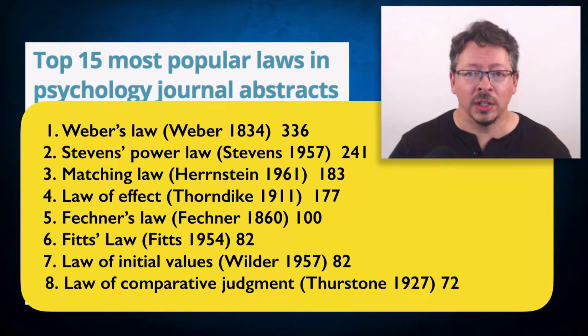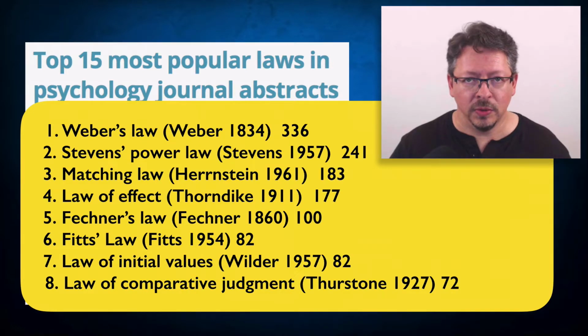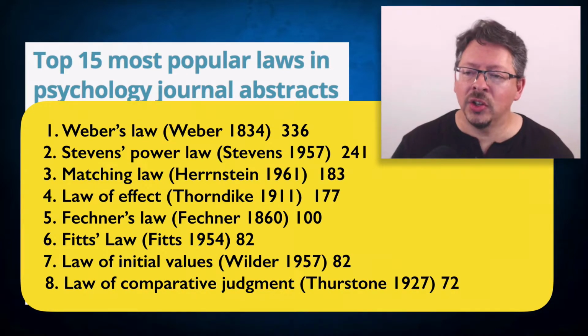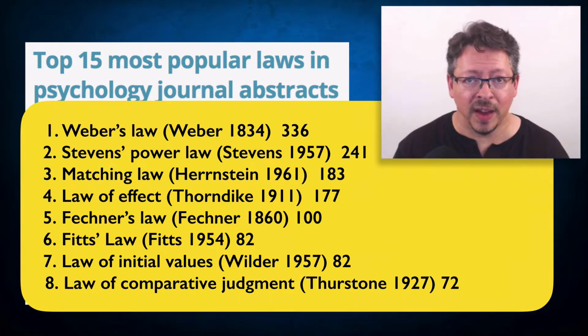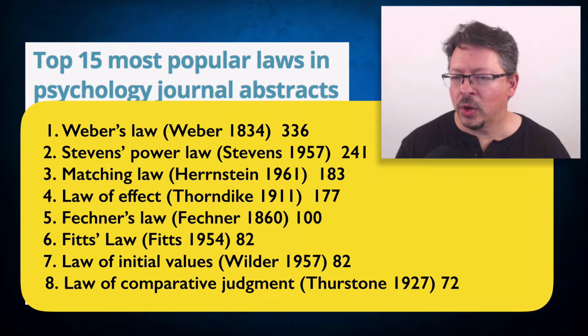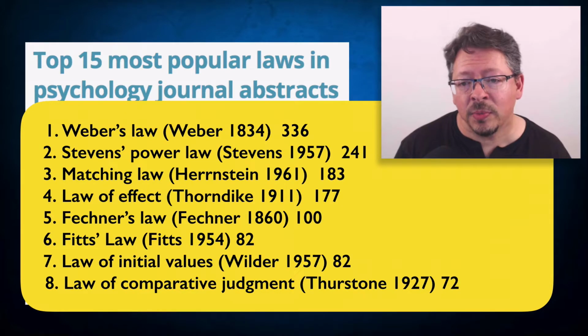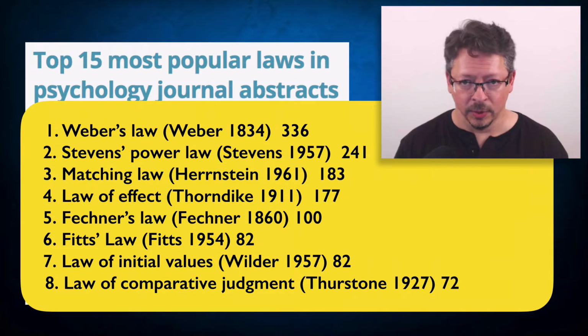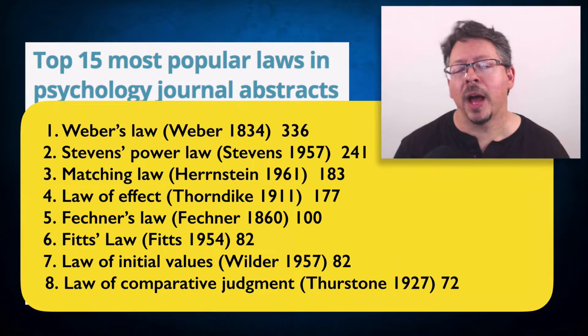So these are the top 8. You've got the name of the law, often named after the person who first documented it, the date of first publication, and the number of mentions in the literature search of abstracts. A lot of these are from early studies in psychophysics and perceptual psychology, and laws that came out of the behaviorist movement in psychology that focused on stimulus response patterns.